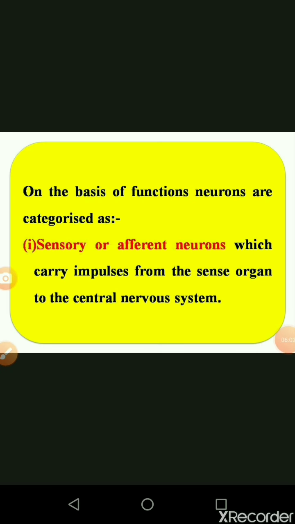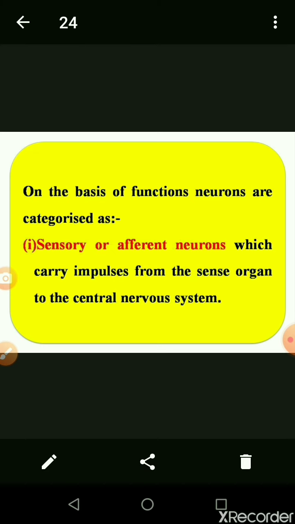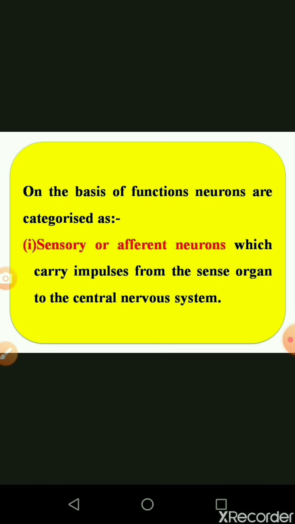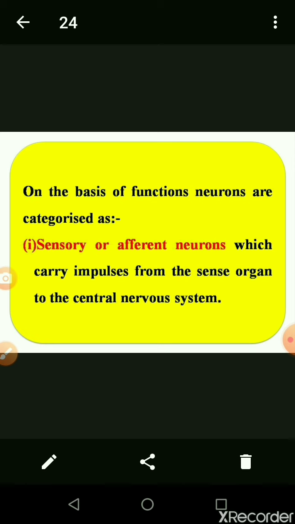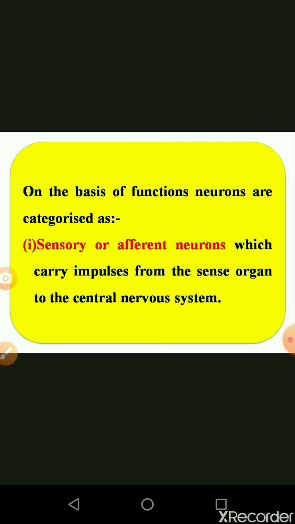Then the next point. We have already studied the introduction of neuron, the cells of neuron, structure of neuron and types of neuron. Then the last one, the functions of neuron. Based on the function, the neurons are of three types: one is called sensory neuron, motor neuron and association neuron.